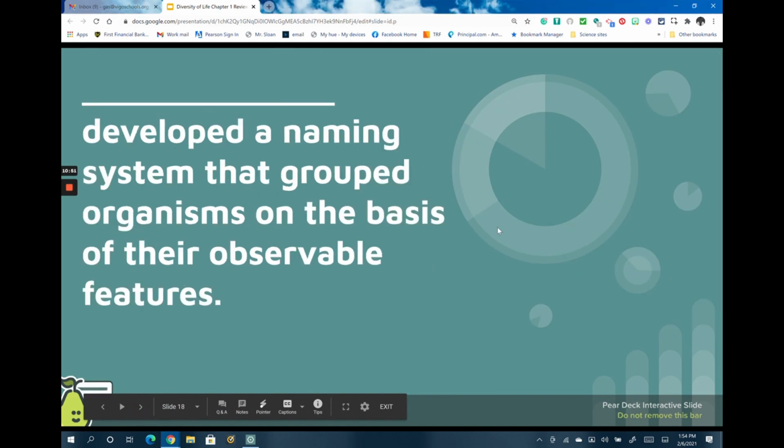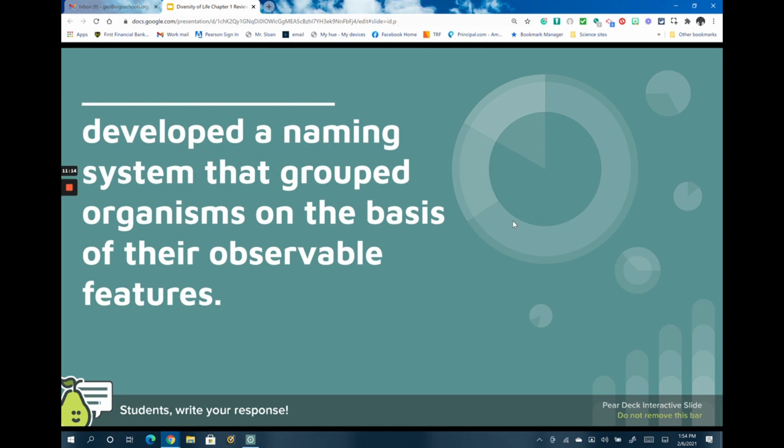Slide number 18. Who developed a naming system that grouped organisms on the basis of their observable features? So Darwin was the one we think about with theory of evolution. This person is the one who is responsible for binomial nomenclature, or naming the groups of organisms.